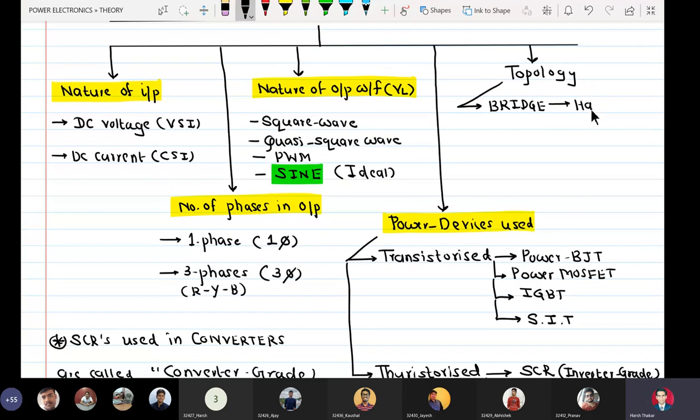Here we have half bridge. The second category is push pull.